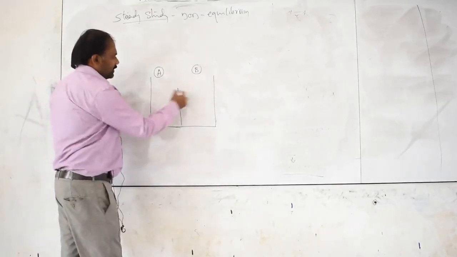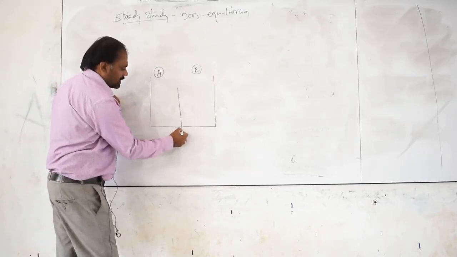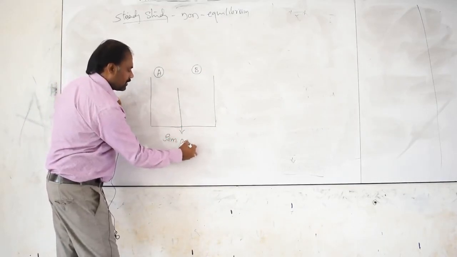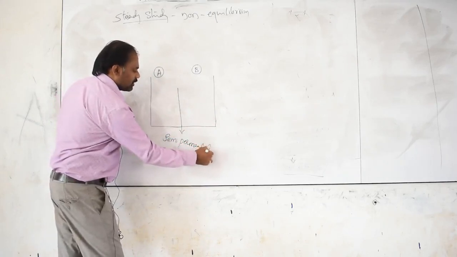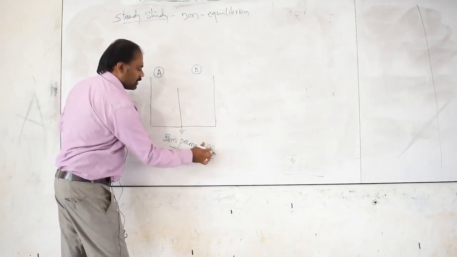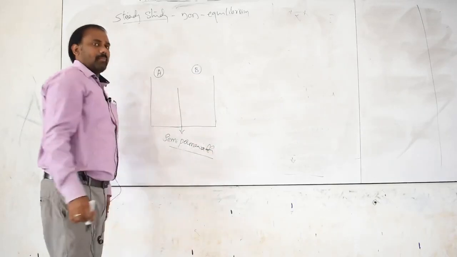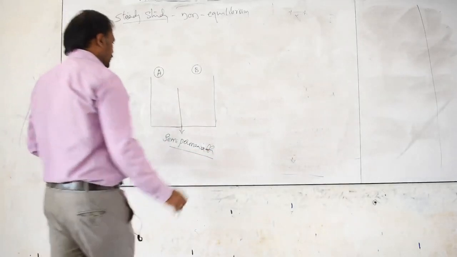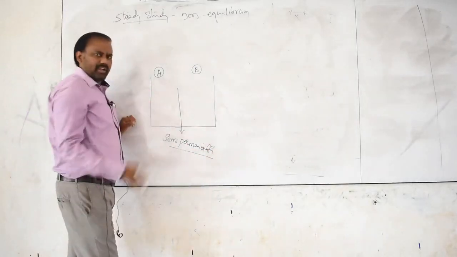These two compartments are separated by, as we know, a semi-permeable membrane, also called a selective permeable membrane, or cell membrane, whatever.